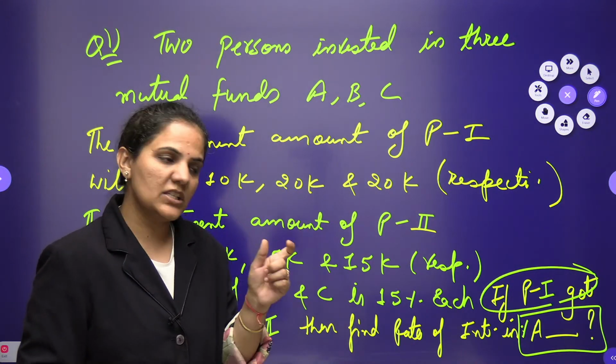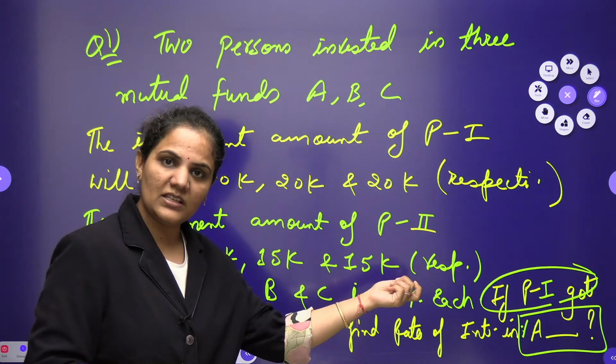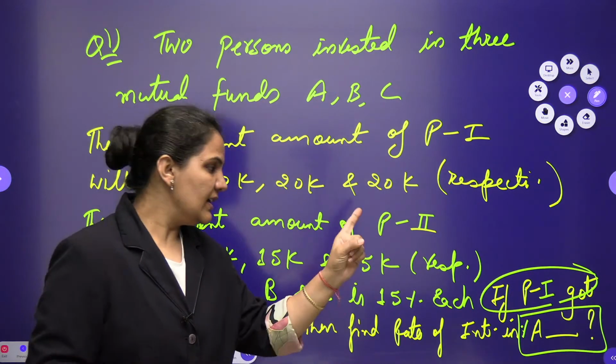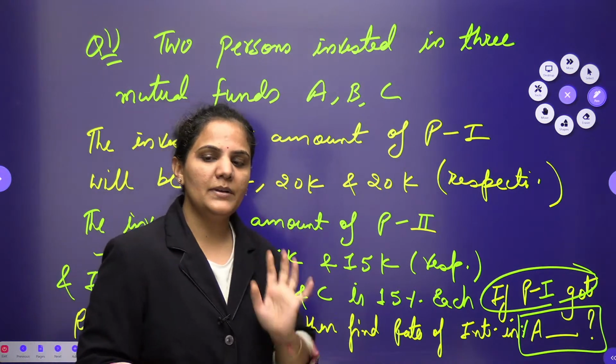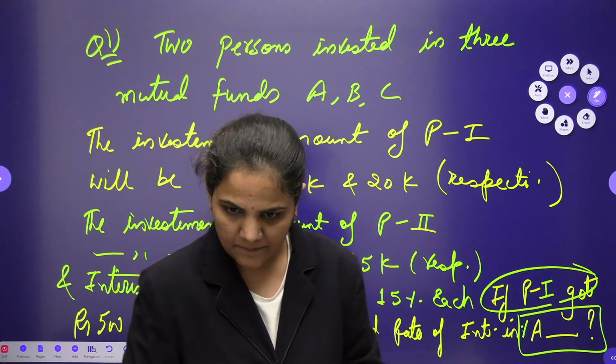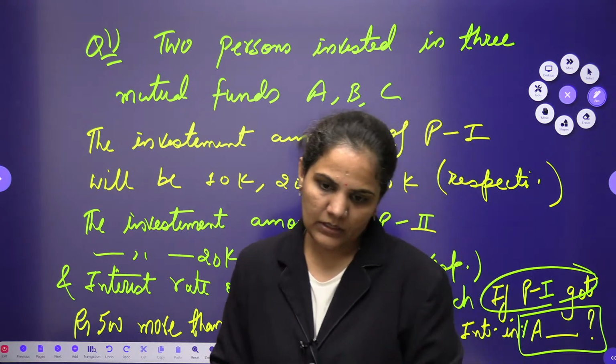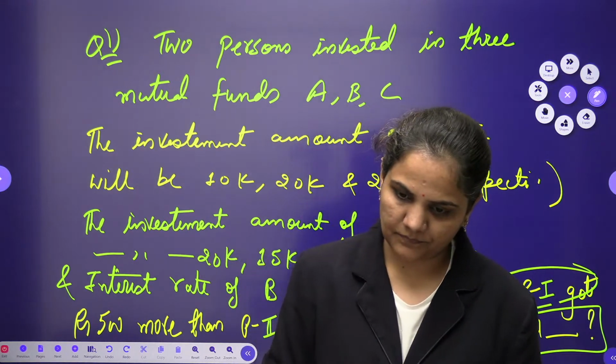So according to this one, if the question is this, then the answer will be 10%. If the question is person 2 minus person 1, then the answer will be 20%. Okay? Clear? So you can confirm this one.